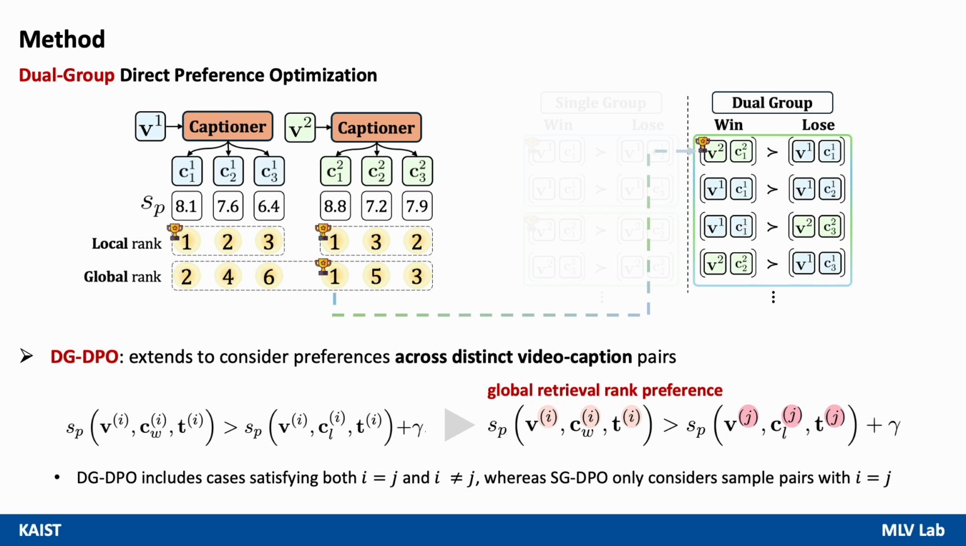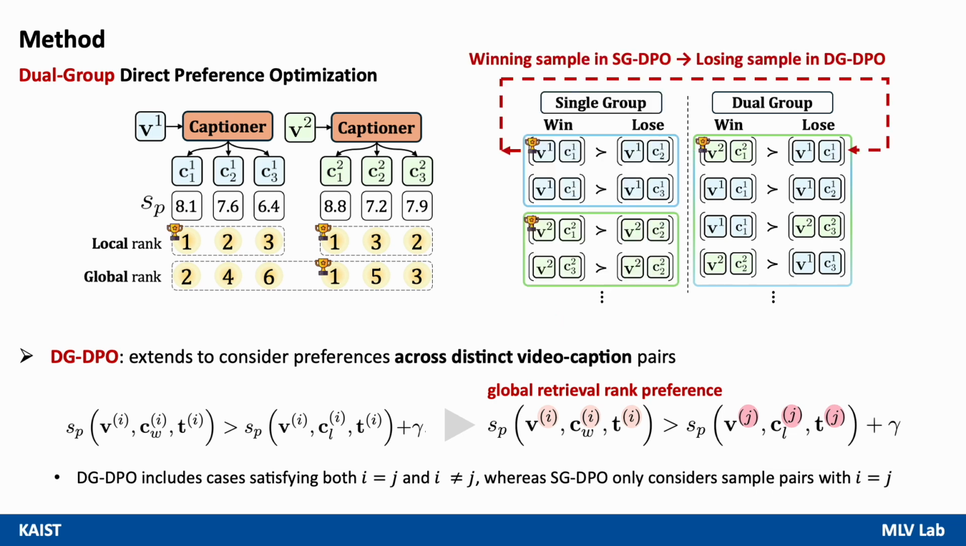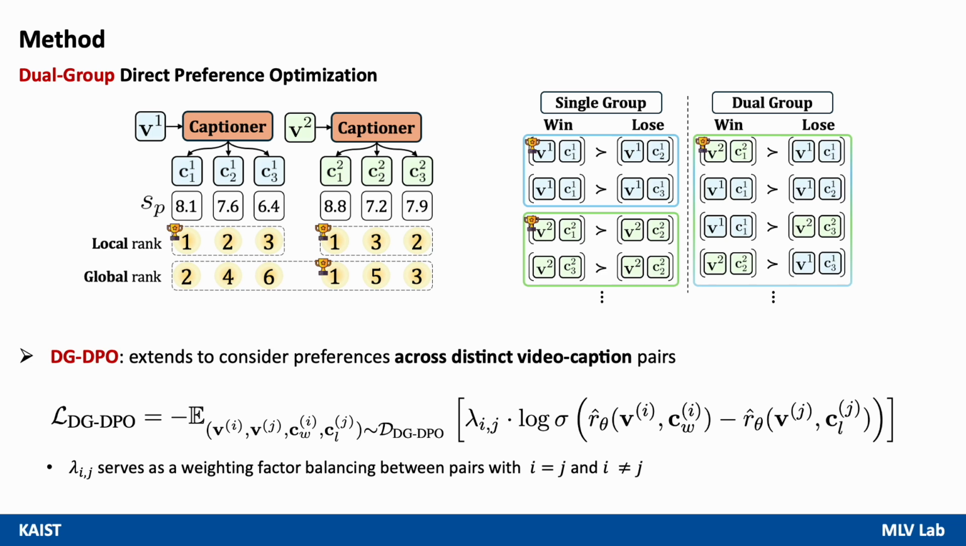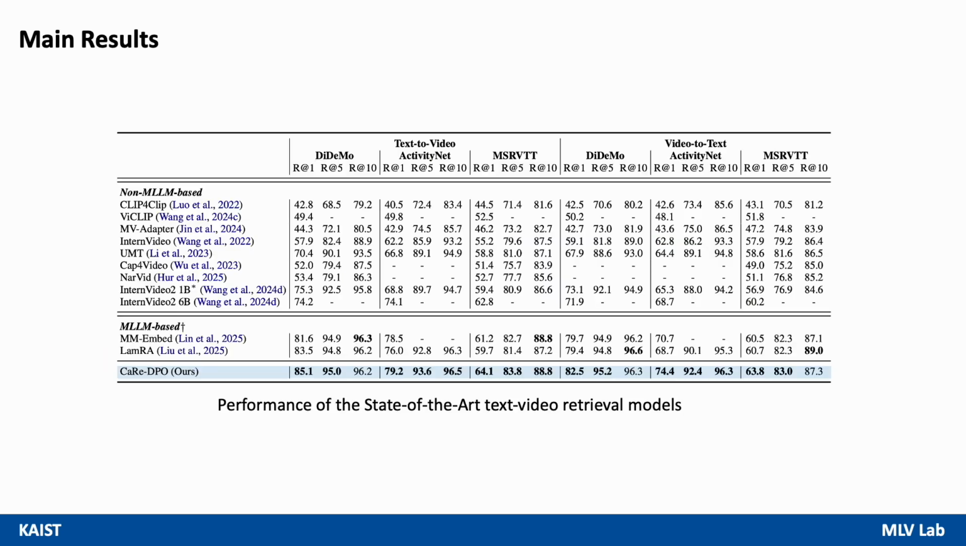Notably, the preference pairs in DGDPO include both cases where i equals j and i does not equal j, whereas SGDPO only considers pairs with i equal to j. This results in cases where a caption that wins according to the local retrieval rank preferences may actually lose under the global retrieval rank preference. Overall, DGDPO enables the model to learn preferences across video-caption pairs that optimize retrieval relevance, taking into account both local and global rank preferences. This combined consideration enhances overall retrieval performance.